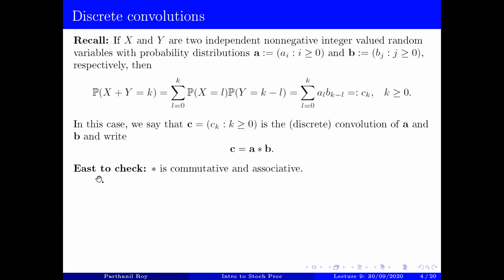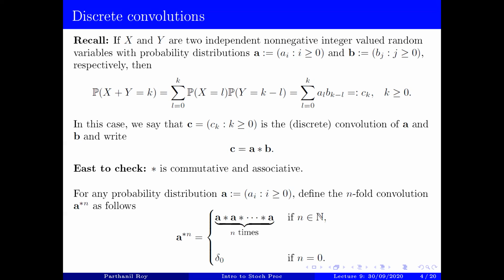Now what can be checked easily is that this is a commutative and an associative operation on the set of all probability distributions on the non-negative integers. And of course, this commutativity and associativity is essentially coming from the commutativity or associativity of the plus operation among random variables. It's just borrowed from there.